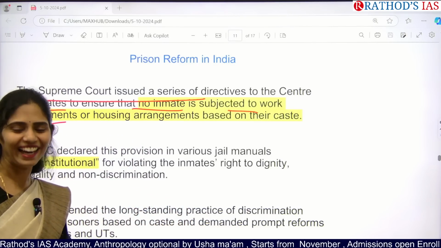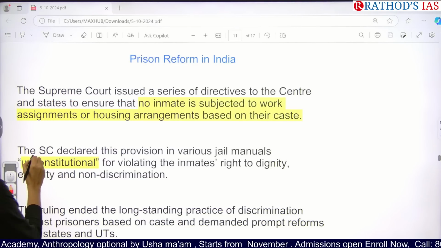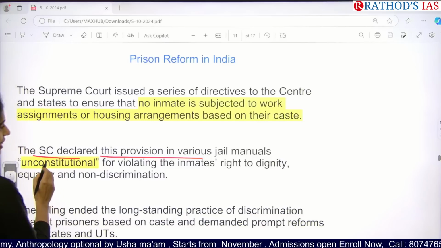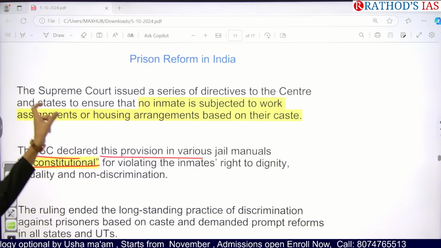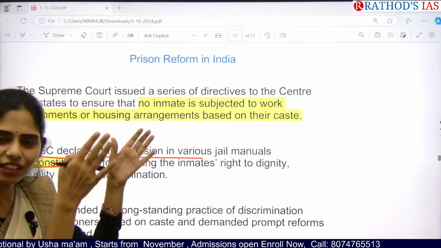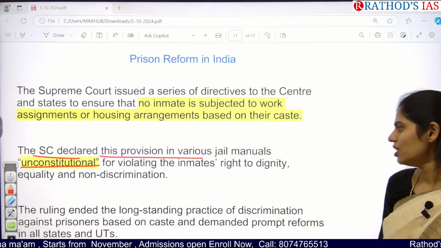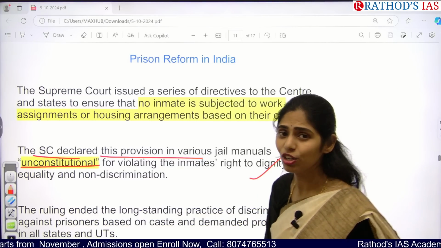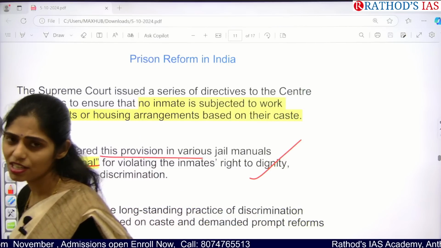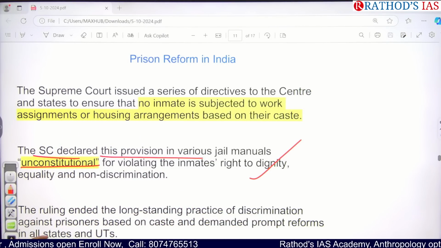It is unethical. That thing we will be discussing in ethics, okay? So here the Supreme Court declared this provision in various jail manuals unconstitutional. Whenever they are writing the caste in these jail manuals, based on the caste, whenever there is division of work, it is unconstitutional. So we need to come up with reforms so that we ensure human rights, fundamental rights, and dignity of life, and there should be no discrimination based on caste.